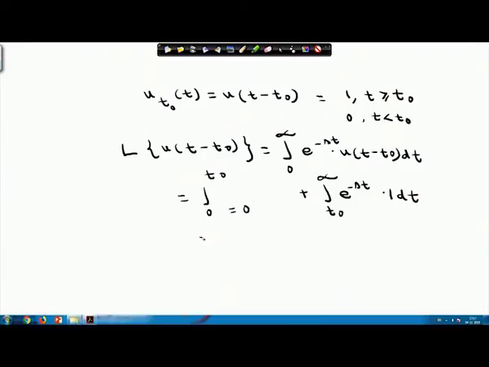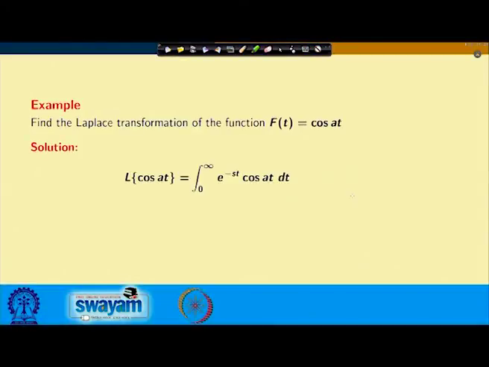And if I evaluate this integral, I will obtain minus of e to the power minus st by s from t0 to infinity. And if I evaluate the limits, then I will obtain e to the power minus s t0 by s, where s is greater than 0. So, please note that the Laplace transform of this step function is e to the power minus s t0 divided by s. And if I go back here, we have done cos at, that is fine.